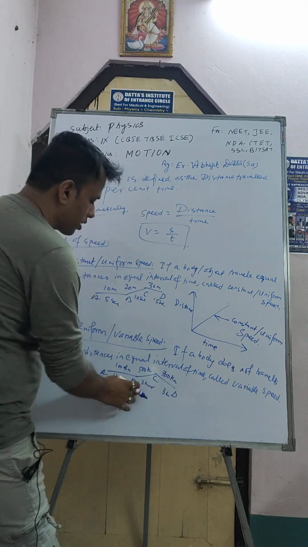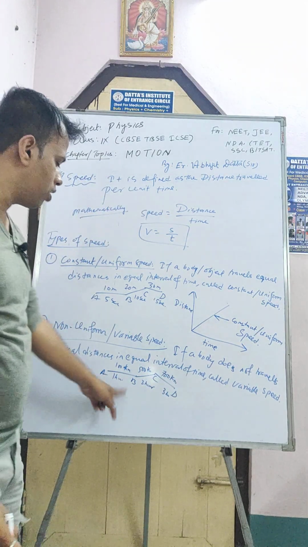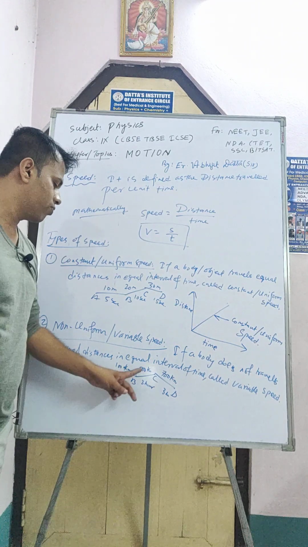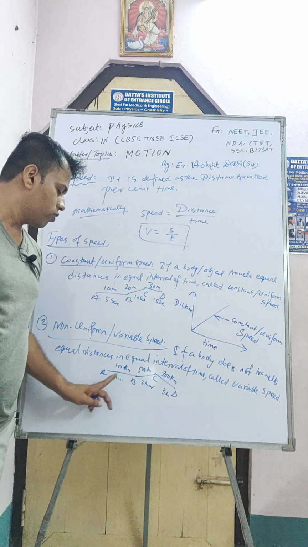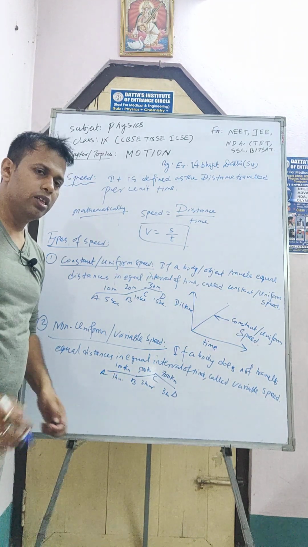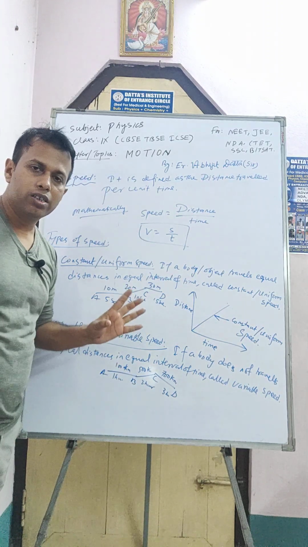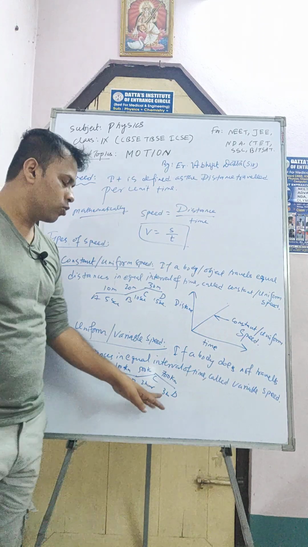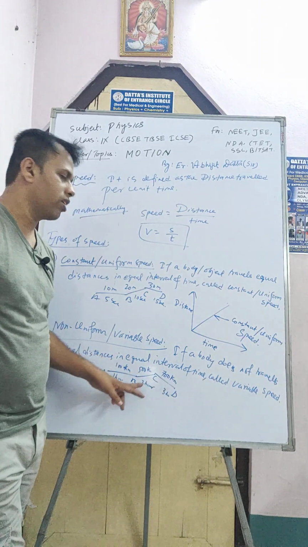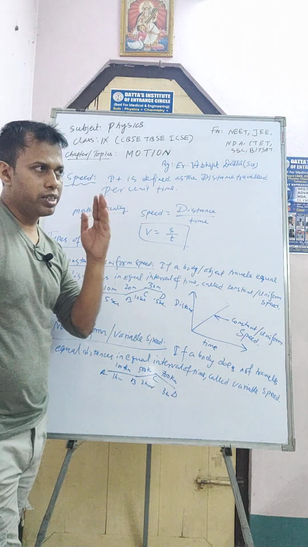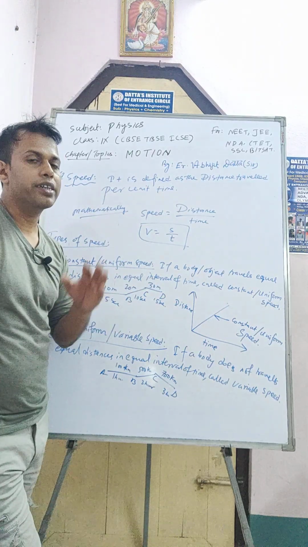You see the time interval is the same. There is 1 hour, 1 hour, 1 hour. If you subtract, 500 minus 100, there is 400. So in the first 1 hour it travels 100 km. In the next 1 hour it travels 500 minus 100, that is 400 km. And in the next 1 hour it travels 700 minus 500, that is 200 km. So in equal intervals of time, the bus travels unequal distances.